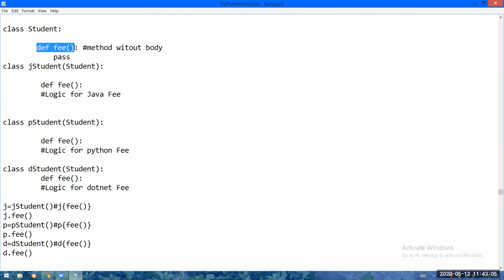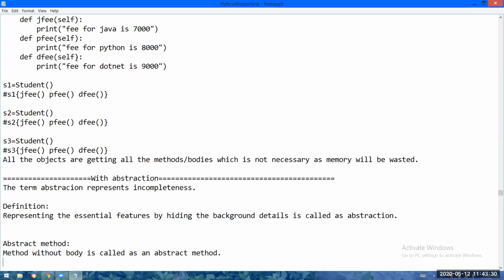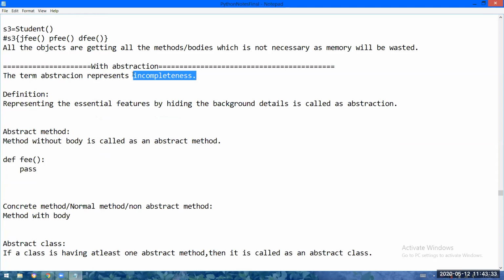So representing the essential feature. Essential feature means what? The method name. By hiding the background details. Background details means what? The body of the method. Till the child class, you haven't written any body, right? So representing essential features and hiding the background details is called what? Abstraction. Okay. See, the term abstraction represents incompleteness. Representing the method name by hiding the body. That means representing essential features by hiding the background details is called abstraction.